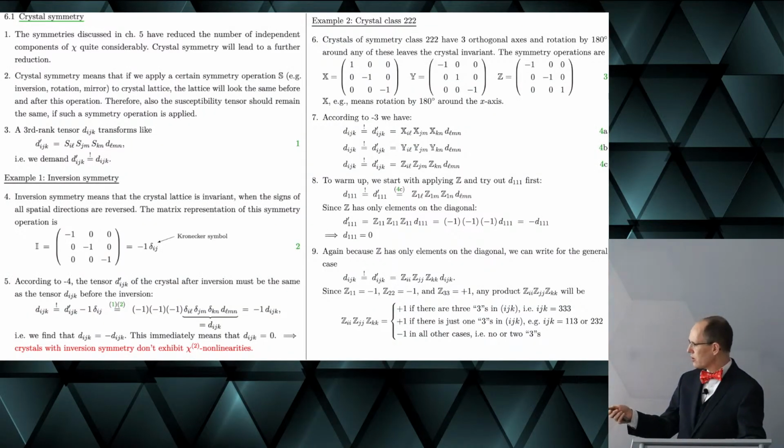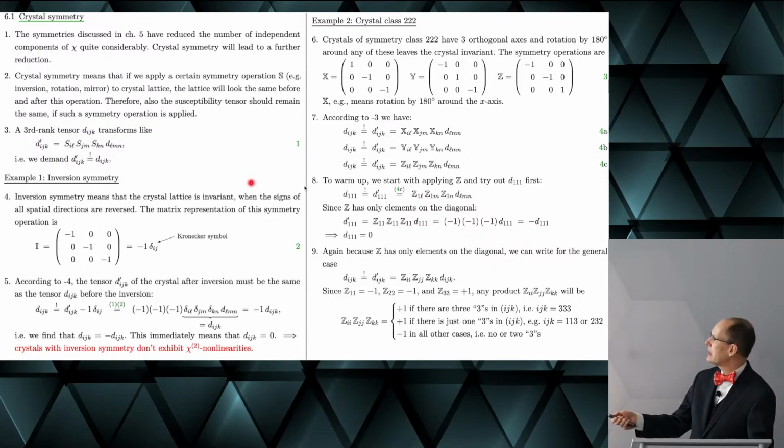And these three rotations by 180 degrees are described by these rotation matrices. So here, rotation around the x-axis, meaning that the first index remains unchanged, whereas the other two are inverted, and so on and so forth. Right?